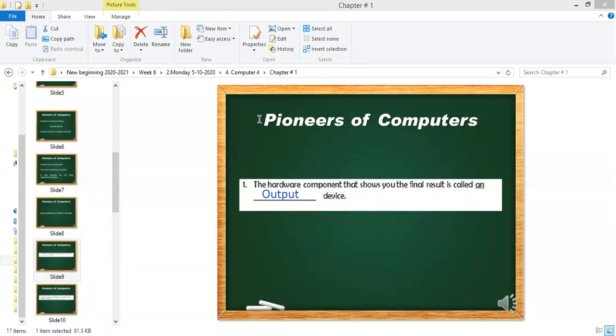I will not give a chance to that person because the name is not showing. The name is not available to me. What do I call him? So now the first answer is output.